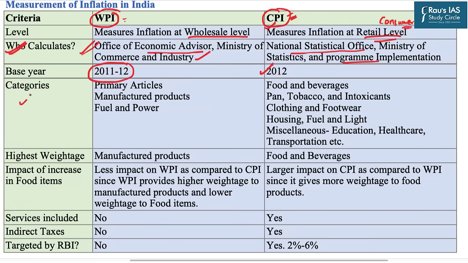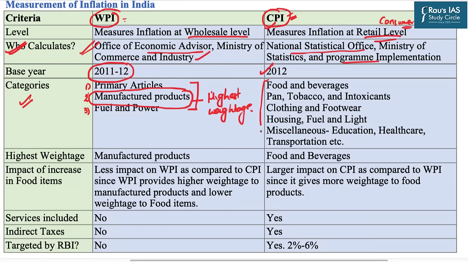As far as the categories are concerned, WPI has three categories. First is the primary articles, second is the manufactured products, and third is the fuel and power. Out of these three categories, the manufactured products have been given the highest weightage.